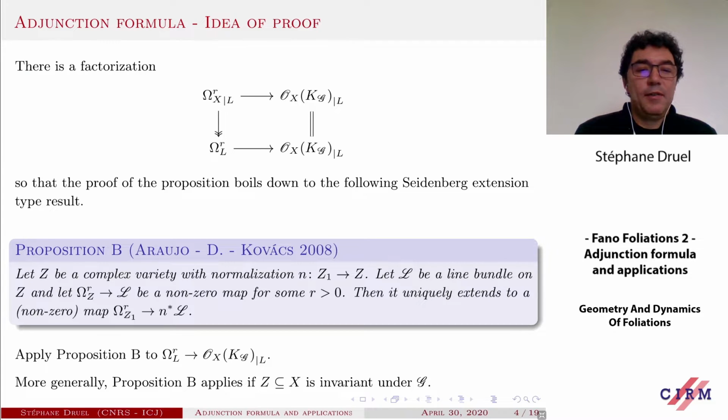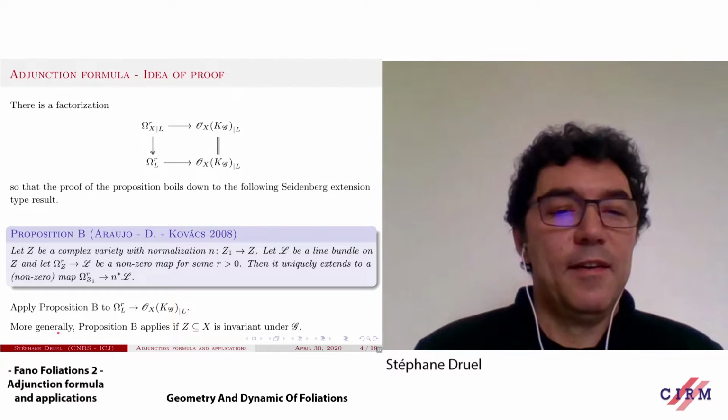Just a remark, because we will use this proposition many times today.